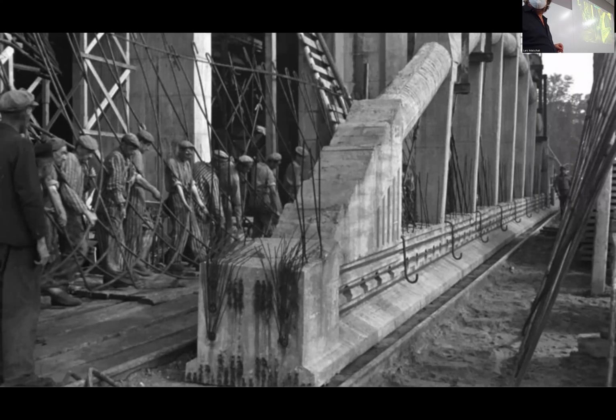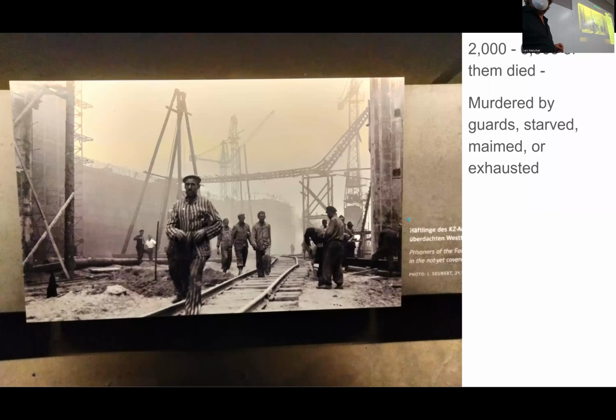Here's another picture. And here's another between 2,000 and 6,000 died in the span of, I want to say 16 to 18 months. So death was a daily occurrence. Some people were simply murdered by guards, others died by starvation, exhaustion, industrial accidents, broken bones that weren't treated, that kind of thing.